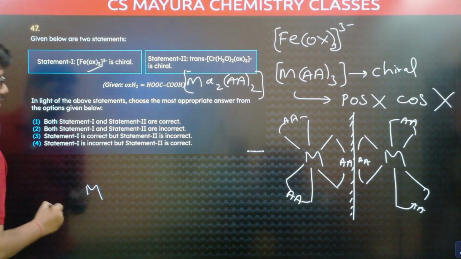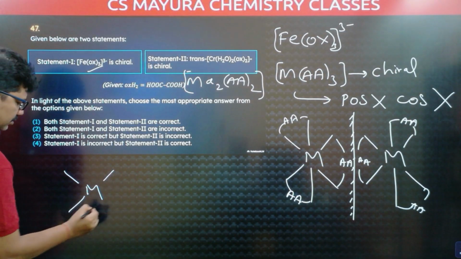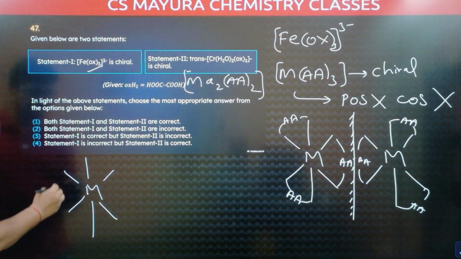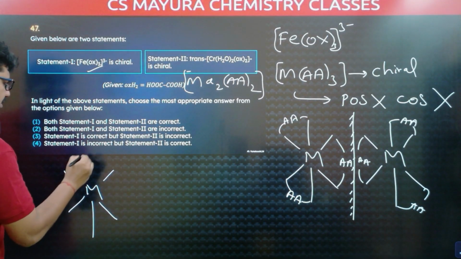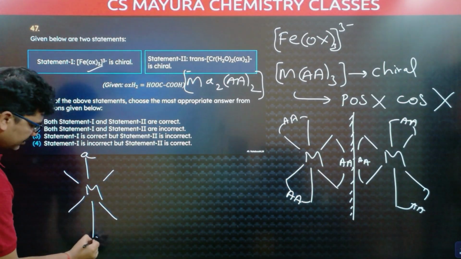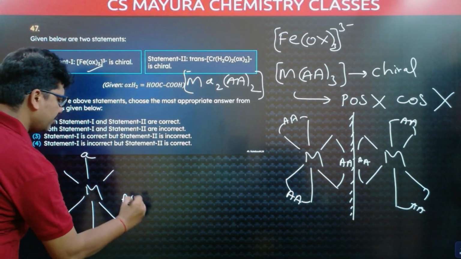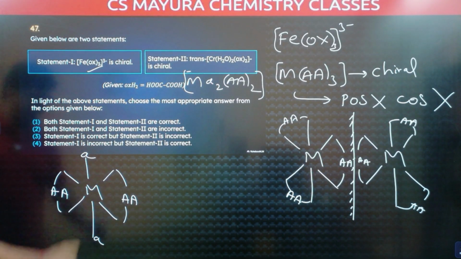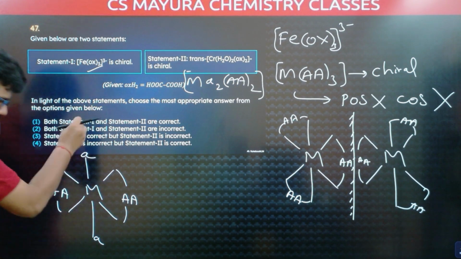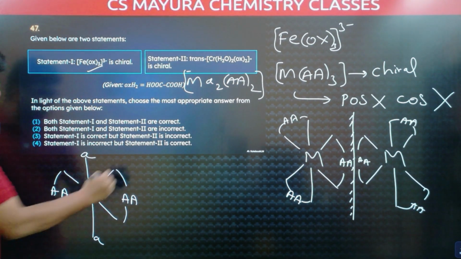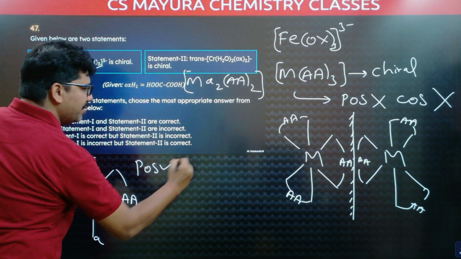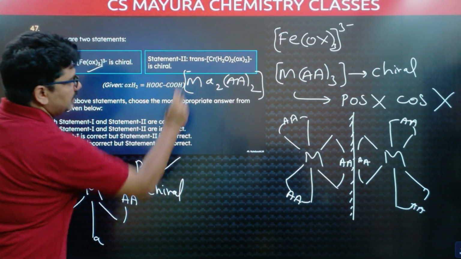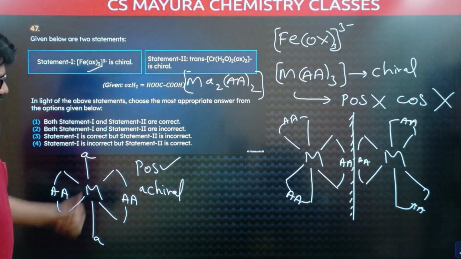I'm taking the trans form. The total coordination number is 6, octahedral. Trans means they are opposite. Here A, the symmetrical bidentate ligand, is also opposite. This is the trans form. So like this you can have a plane of symmetry. A plane of symmetry is possible in this complex. So this is achiral. The statement that it is chiral is a wrong statement.